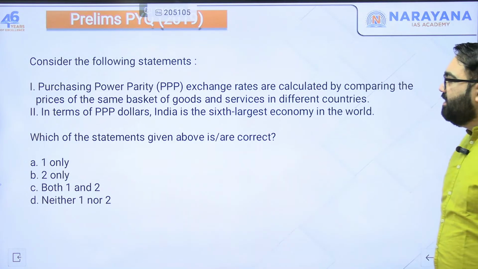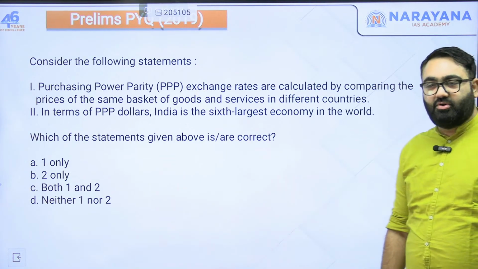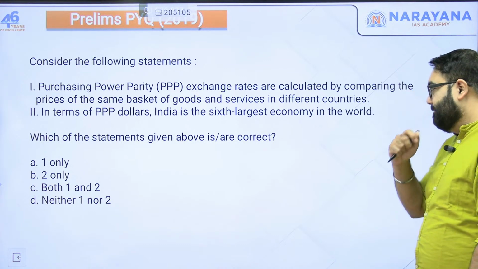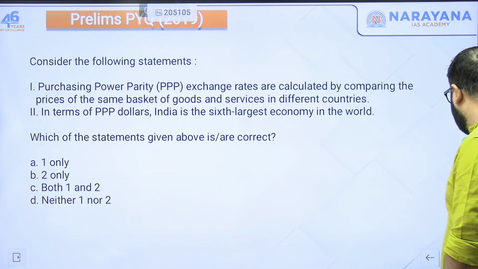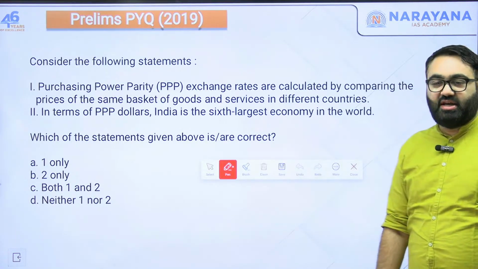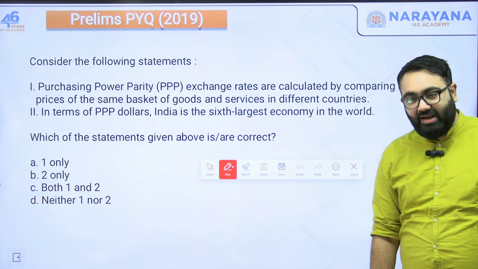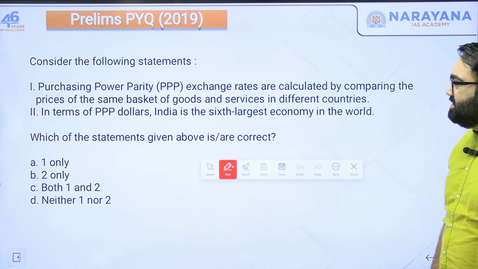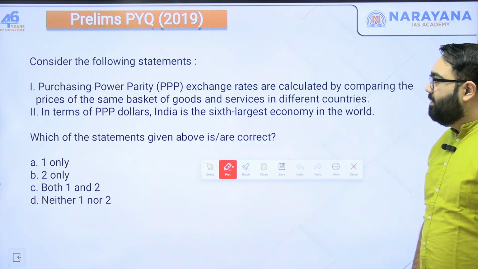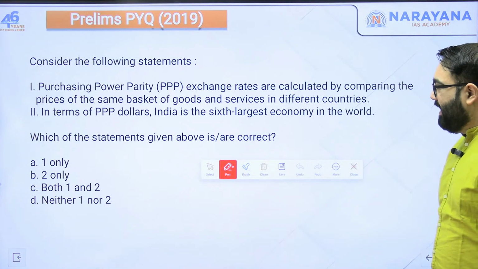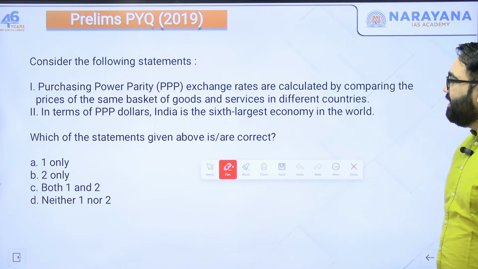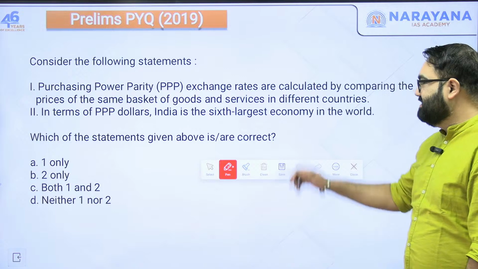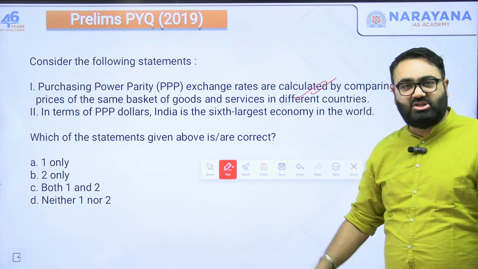Then I have a related previous year question for you. This was a question asked in 2019. Again, try and read this, maybe take a pause on the screen and think what the answer should be in your mind, and then you can play again. Alright, the question is, consider the following statements. Number one, purchasing power parity PPP exchange rates are calculated by comparing the prices of the same basket of goods and services in different countries. Yes, that is what I discussed earlier as well.